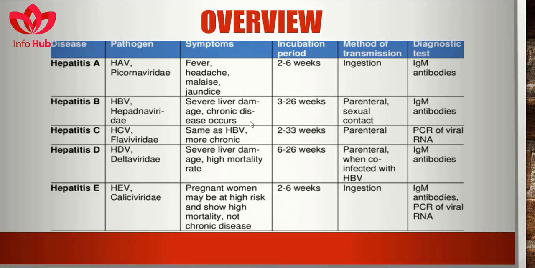Hepatitis E is spread by the pathogen hepatitis E virus. Pregnant women may be at high risk and show high mortality. It is not a chronic disease. The incubation period is 2 to 6 weeks. The method of transmission is ingestion. And the diagnostic tests done for hepatitis E are IgM antibodies and PCR of viral RNA.